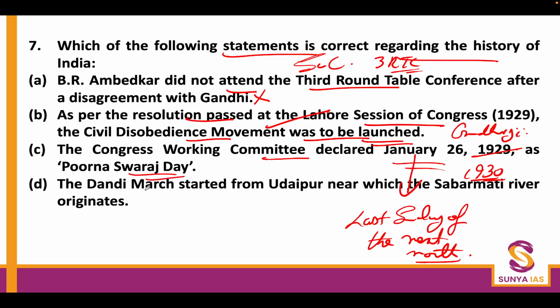Okay. The Dandi March started from Udaipur, near which the Sabarmati River is. Now, this fact is actually correct, that the Sabarmati River originates near Udaipur, but this statement is wrong, that the Dandi March was started from Udaipur.